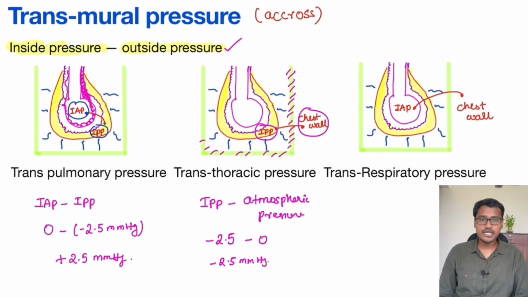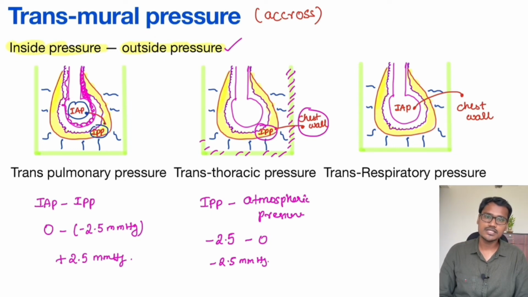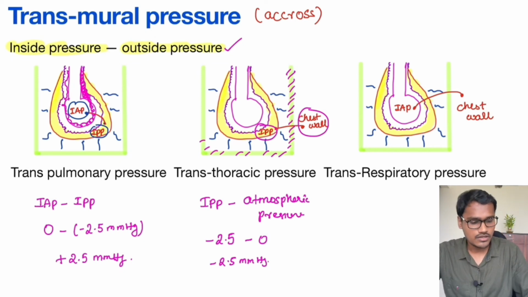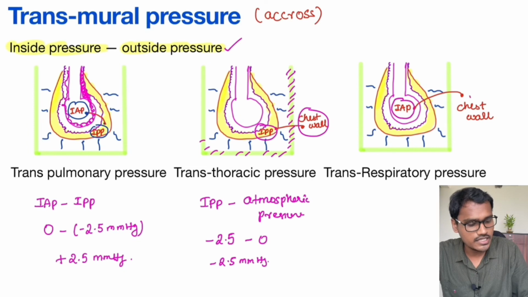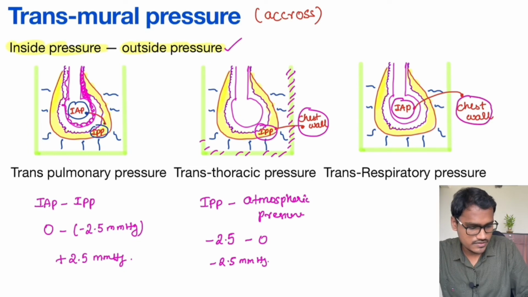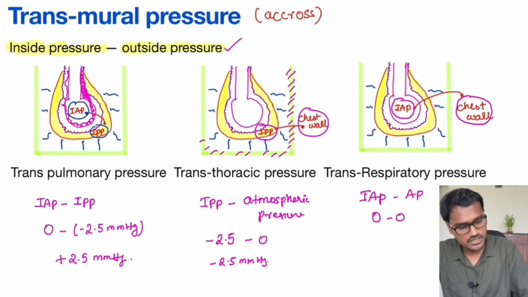Then coming to the transrespiratory pressure. Here we are not talking about the transpulmonary or transthoracic, it is transrespiratory, across the entire respiratory system. Across the entire respiratory system we have the intra-alveolar pressure and the atmospheric pressure. This will give us intra-alveolar pressure minus atmospheric pressure. What is the normal intra-alveolar pressure? It is 0 minus 0, so the transrespiratory pressure is 0 mm of Hg.